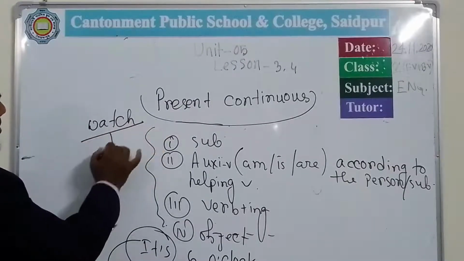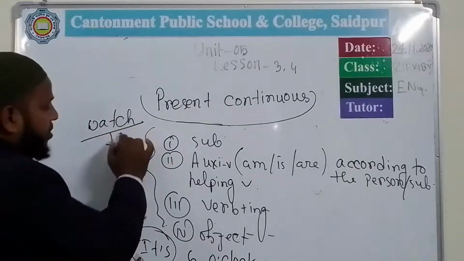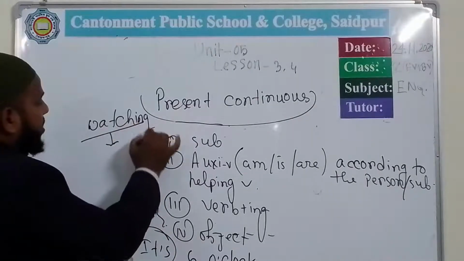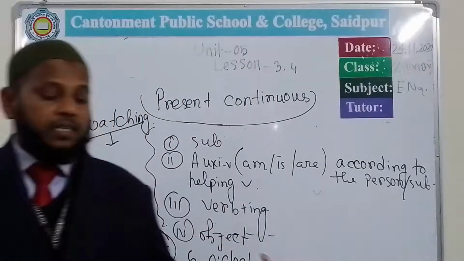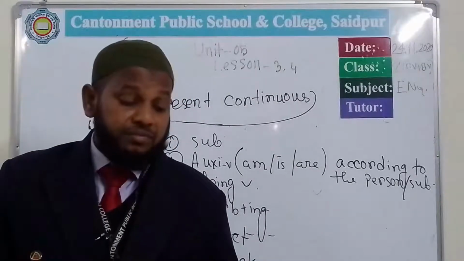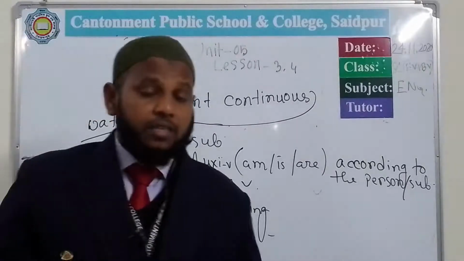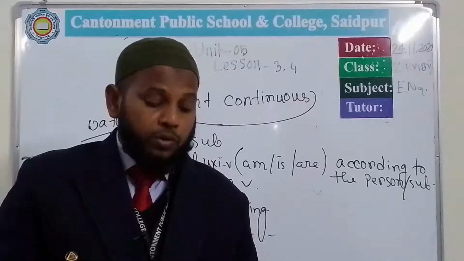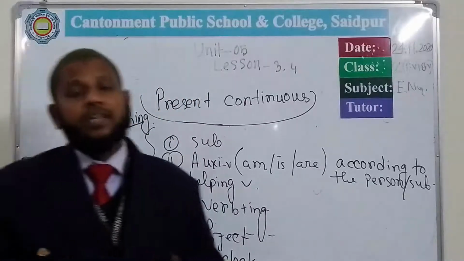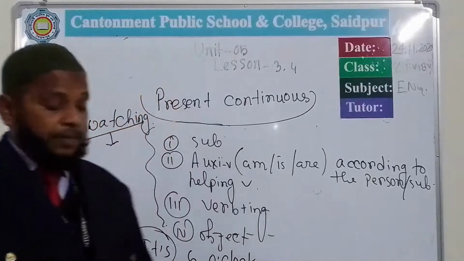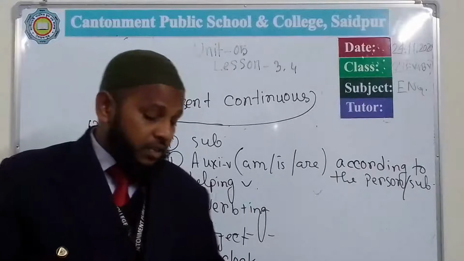Watch, it is a verb, and you have to make this present continuous form, and then you have to make here ing. Then watching. So Shoiko and his father are watching TV. So in this way, why are? Because there are two subjects, Shoiko and his father. So plural subject. So you have to make are. Okay. If that is singular subject, then you will use here is.